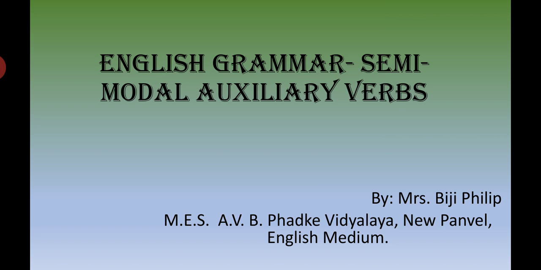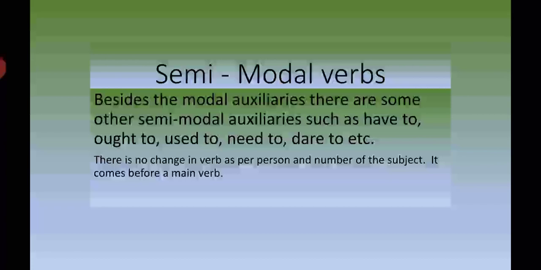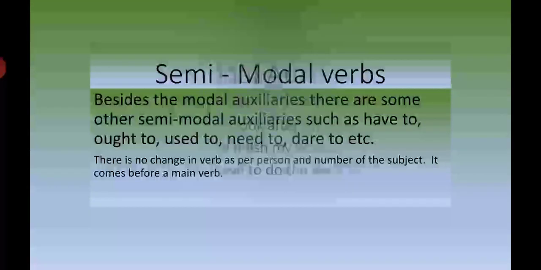In this lesson, we are going to learn semi-modal auxiliary verbs. You have already learned modal auxiliary verbs in my previous video. So you know that besides the modal auxiliaries, there are some other semi-modal auxiliaries such as have to, ought to, used to, need to, dare to, etc. There is no change in the verb as per person and number of the subject. It comes before a main verb.